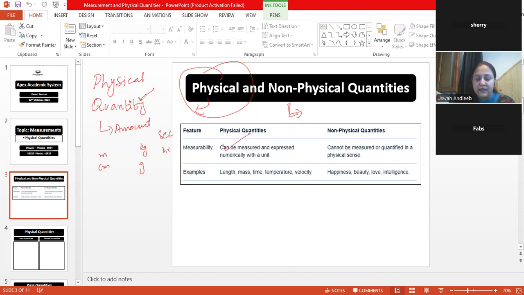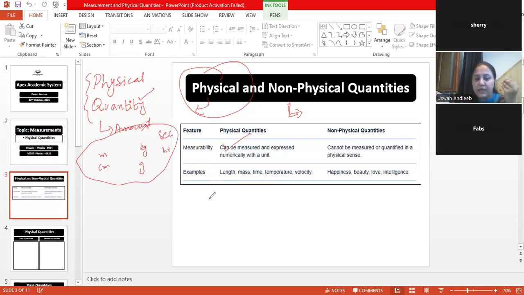So when we talk about physical quantities, we first need to understand what a quantity is exactly. Physical quantities are those quantities that we can touch. Like it's a mass of something, I can touch the mass. So physical quantities are those quantities that can be measured using some instrument, and we can express that quantity in some unit.